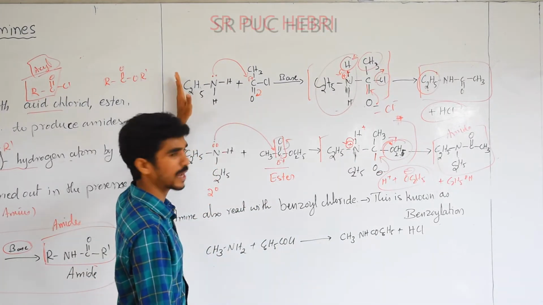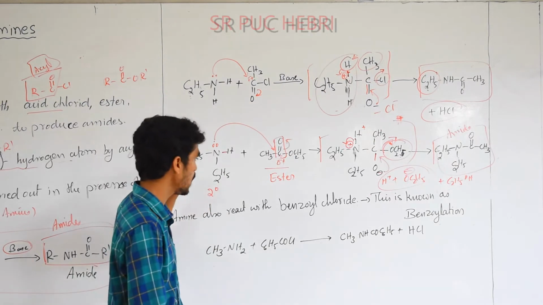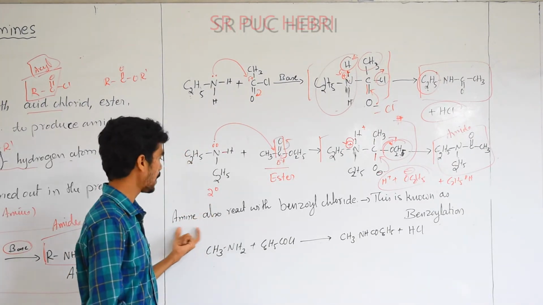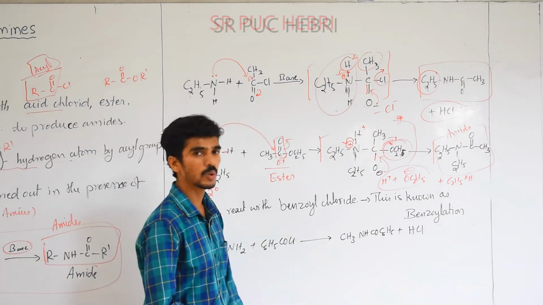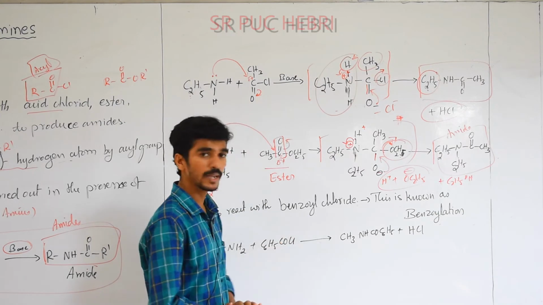Now these 2 are what? Primary and secondary amine. Tertiary is not possible because there is no hydrogen atom present on the amine. Okay, next we'll move to the aryl group. Okay, and here amine can also react with benzoyl chloride. Now we'll take what? Methyl chloride, and we'll take benzoyl chloride.